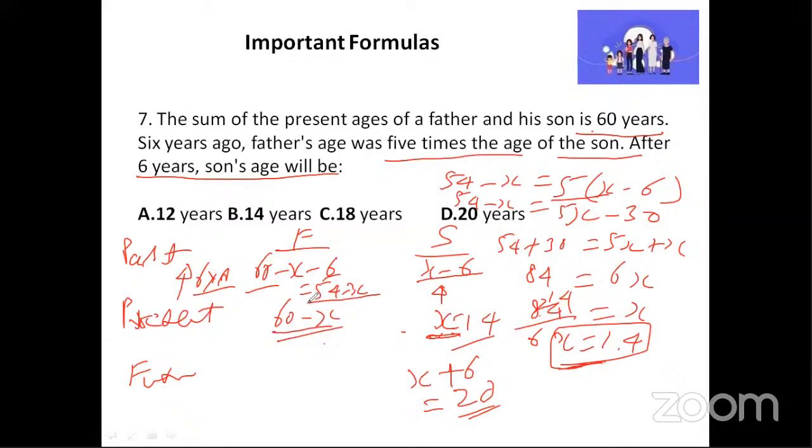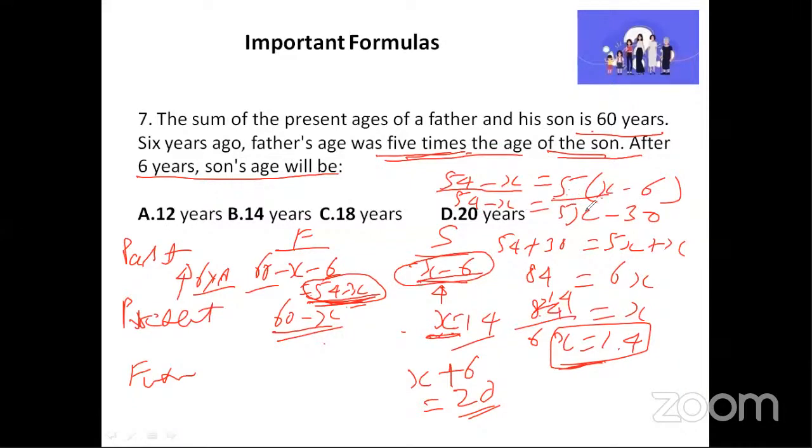Observe here. We got before 6 years, it was 54 minus x. Then son's age is x minus 6. Now in the question they have given, father's age was 5 times. 5 times means we have to multiply 5 times the age of son. So observe here, what was the father's age before 6 years? It was 54 minus x. I'm going to write it on one side. That is equal to 5 times they have told. So I'll write 5 into, what is the son's age 6 years before? It is x minus 6. So I'll write 5 into x minus 6.